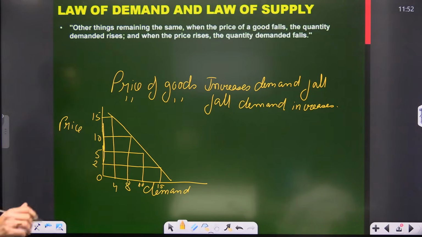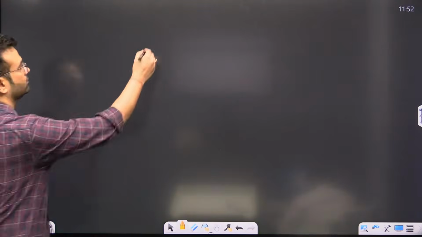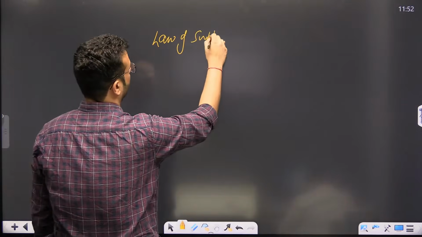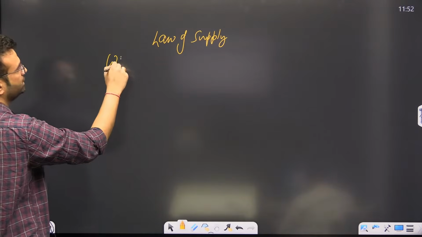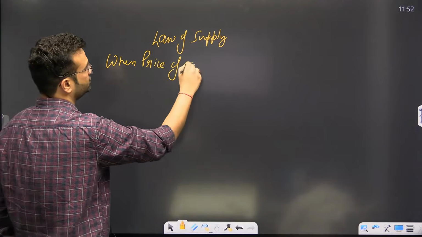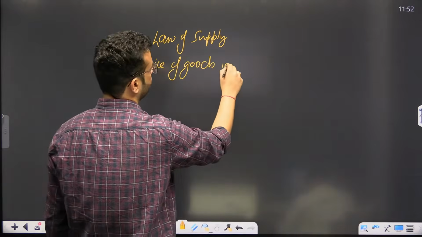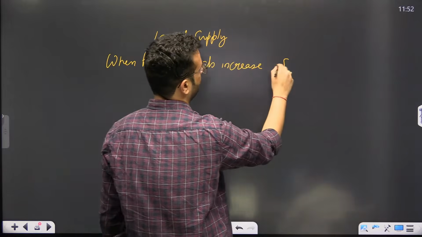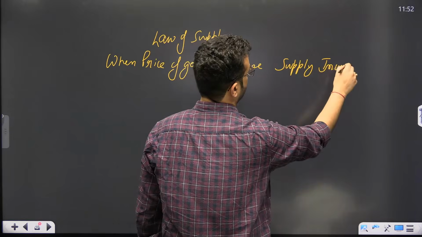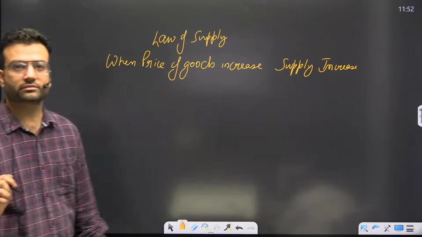Okay. Now, what is law of supply? Law of supply means when price of goods increases, supply increases.